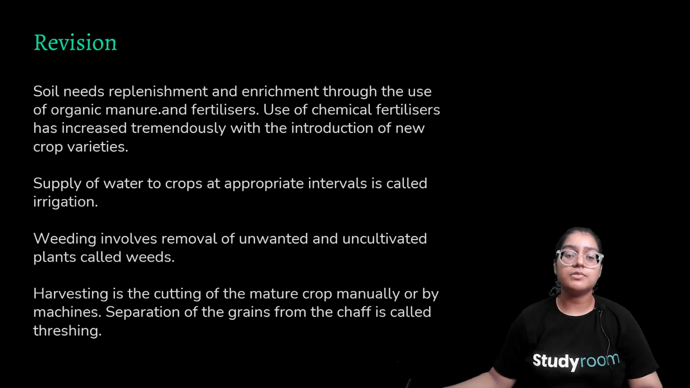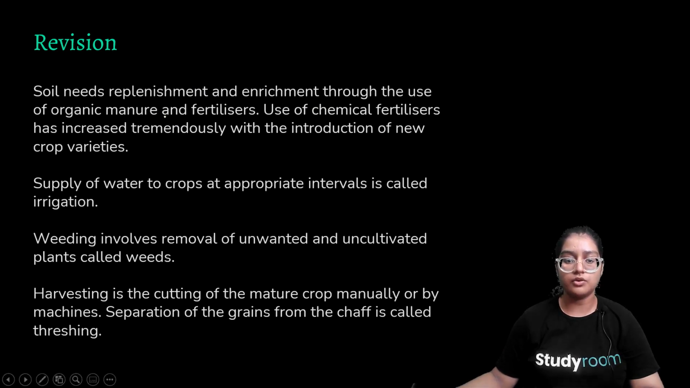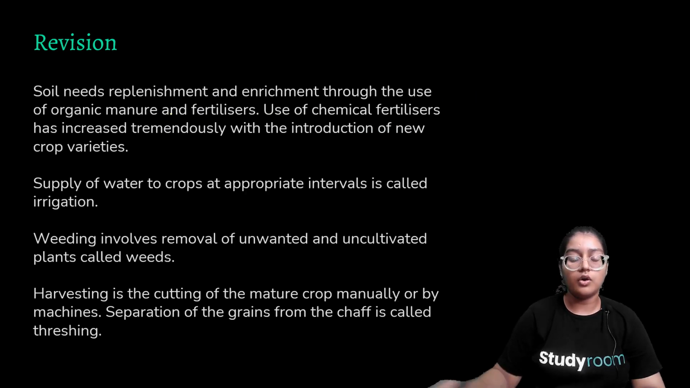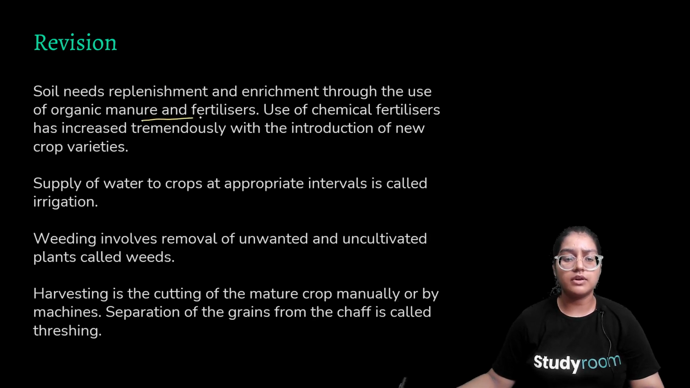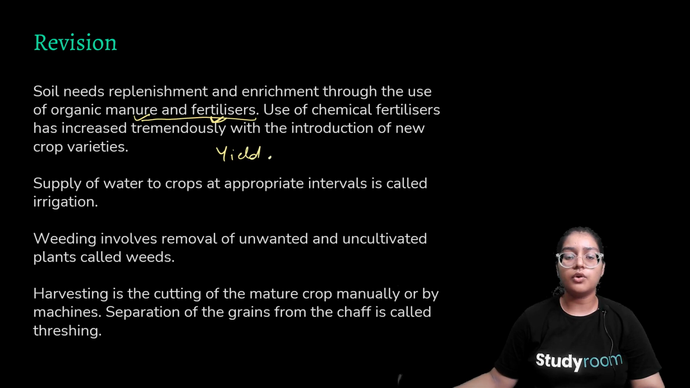Our soil needs replenishment and enrichment through the use of organic manure and fertilizer. So manure was an organic substance, and fertilizer was an inorganic substance; manure was natural, fertilizer was man-made. So use of chemical fertilizers increases the yield. So fertilizer increases the yield and manure increases the soil fertility.